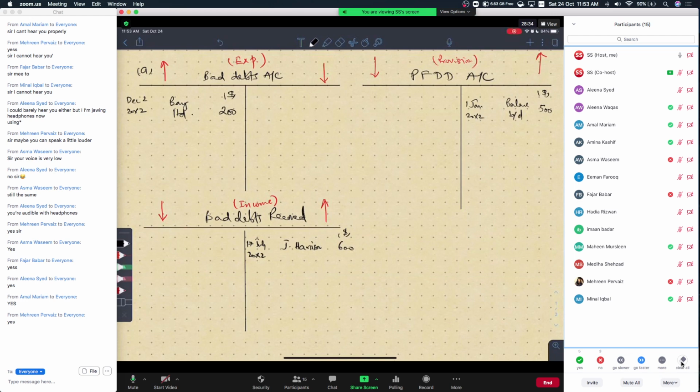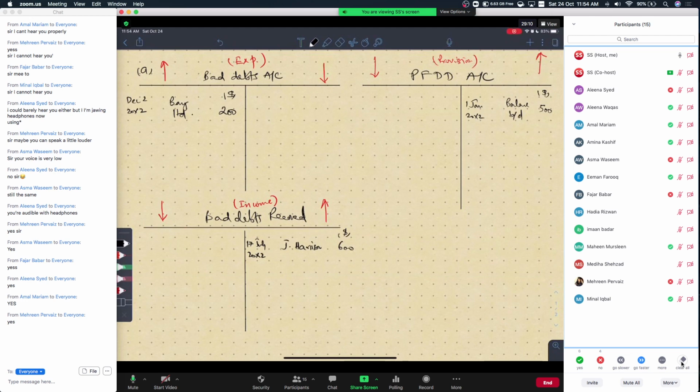Okay. So Bay Limited was one of your debtors. That Bay Limited, the organization, owed you $500 and they have been declared bankrupt. And you could receive 60 cents in a dollar. 60 cents in a dollar means that for every $1 they owed you, you will get 60 cents of it. And the remaining 40 cents you will not get. This is just a fancy way of saying 60% of the amount was collected and the remaining 40% of the amount remained uncollected and will not be recovered.